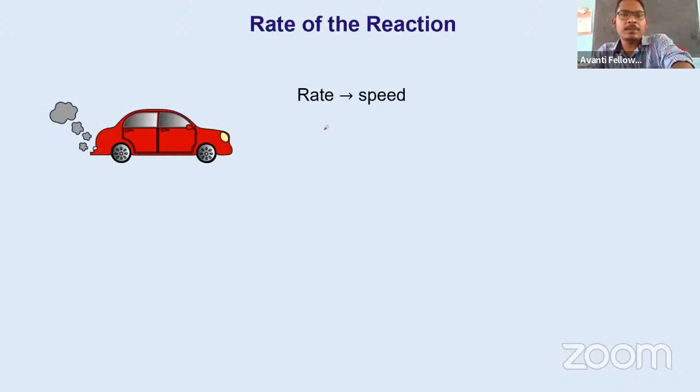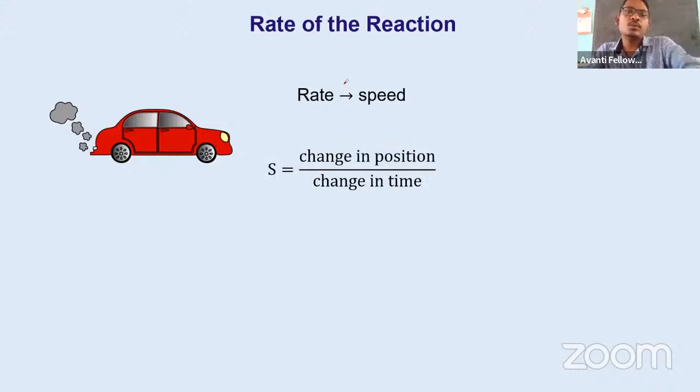For example, this is our car. This car is moving from one place to another. Suppose we have A here and B here, and suppose the distance between them is 20 kilometers. And it takes a total of 10 minutes to cover this. If you are asked what is the speed of this car, you can usually find out, right? Distance by time. We take the change in position from A to B, which is 20, and the time between them, that is 10. If we do this, we get the speed of this car.